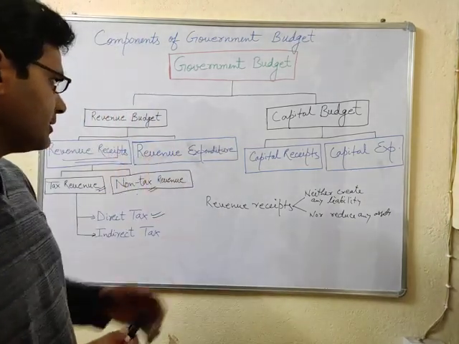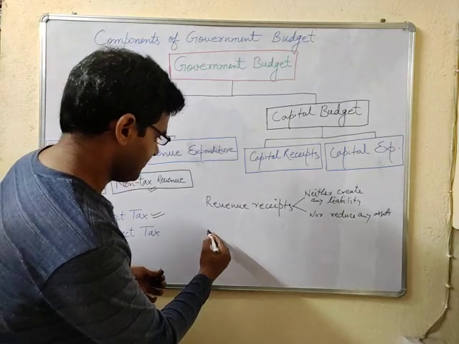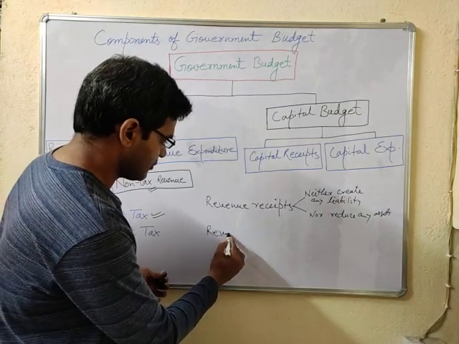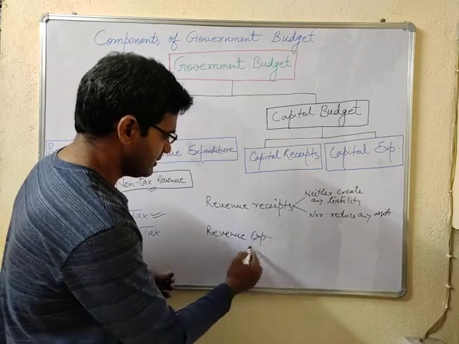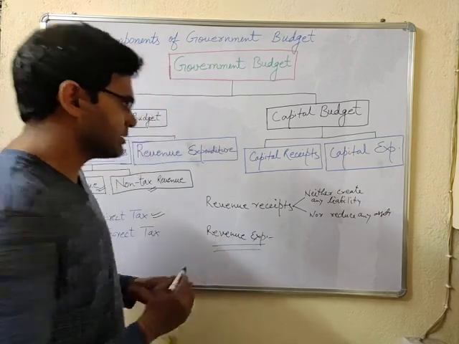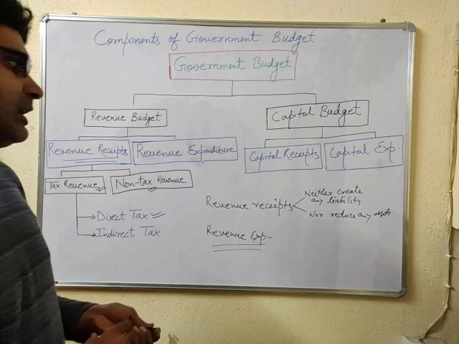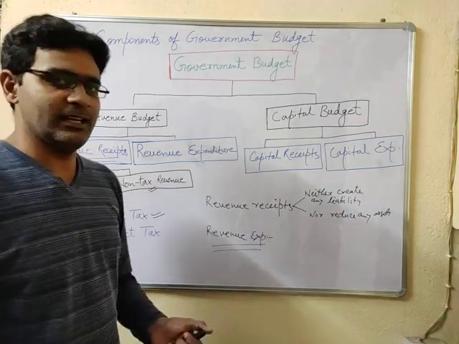Now we are dealing with revenue expenditure. As I have told you about the revenue receipts, revenue receipts are those which neither create any liabilities nor reduce any assets.